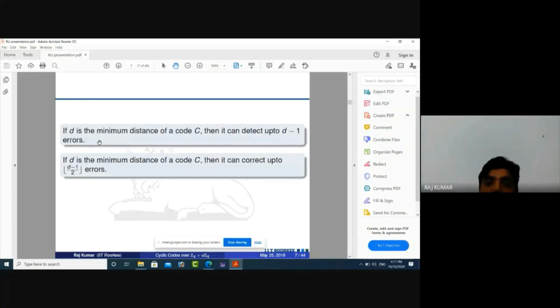That means the detection capacity of the communication system will be d minus 1. Second, if d is the minimum distance of code C, then it can correct up to floor of (d minus 1) by 2 errors. That means using the minimum distance of a code C, we can define the detection and correction capacity of the code.